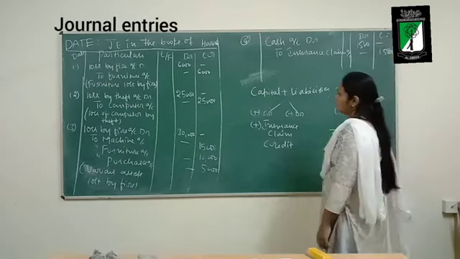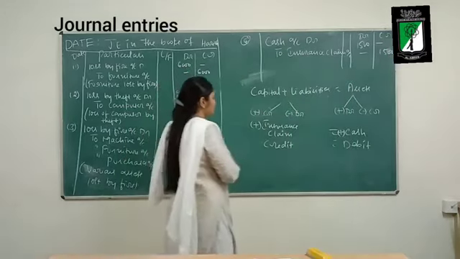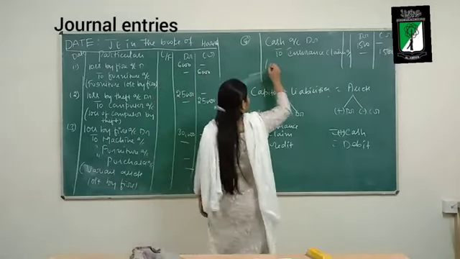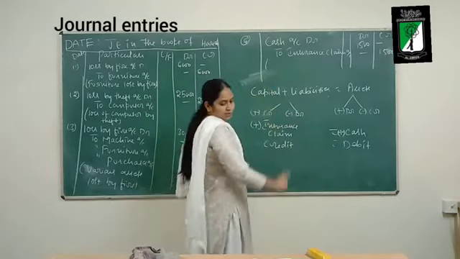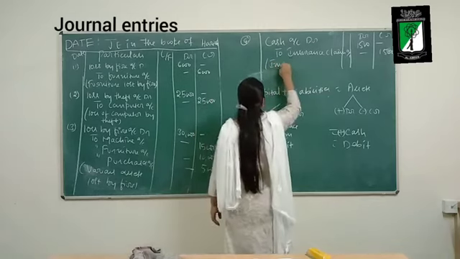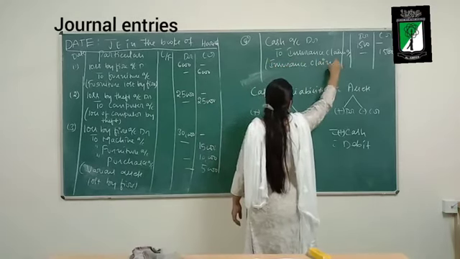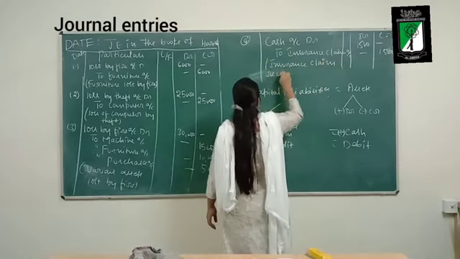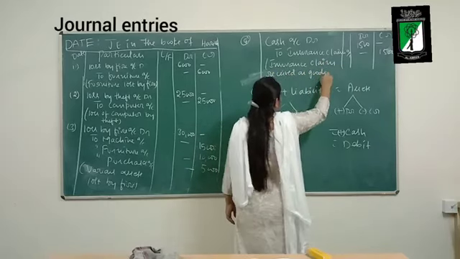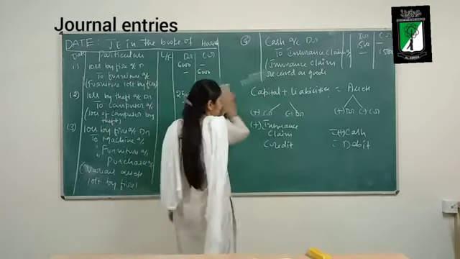Now next, narration you should write: insurance claim received on goods. Okay, and above this, as I don't have space,